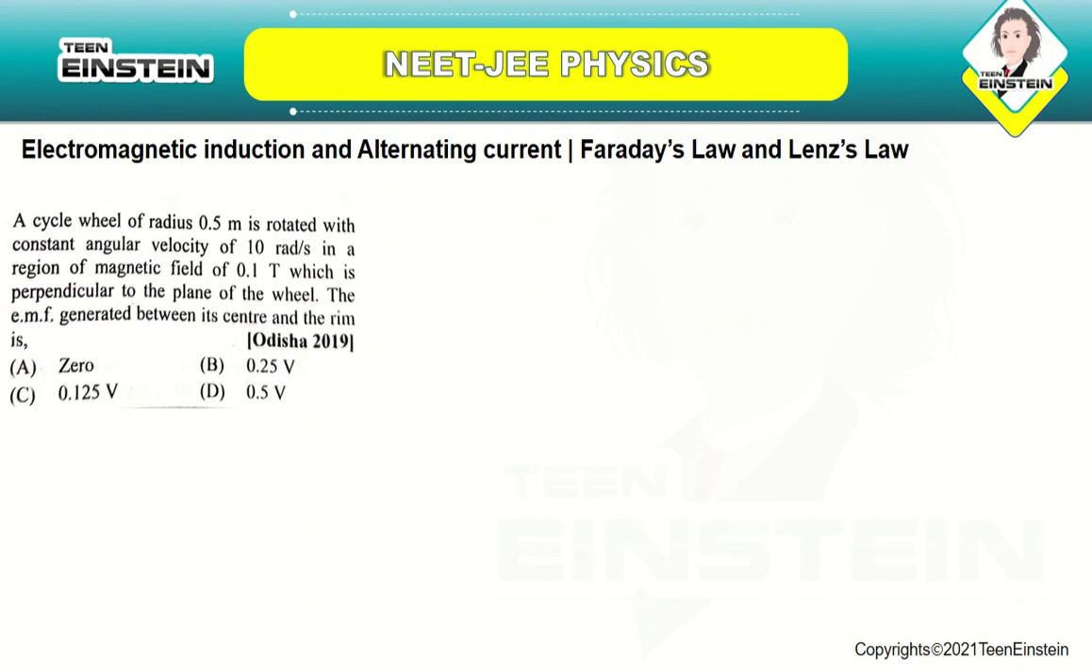A cycle wheel of radius 0.5 meter is rotated with constant angular velocity of 10 radians per second in a region of magnetic field of 0.1 Tesla, which is perpendicular to the plane of the wheel. The EMF generated between its center and the rim is. Okay. So, for a wheel rotating about an axis passing through its center and perpendicular to the plane of the wheel, the EMF will be E is equal to B omega r square by 2.